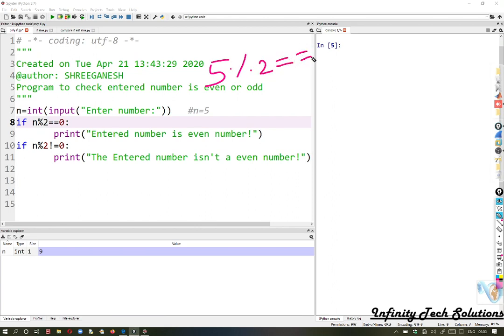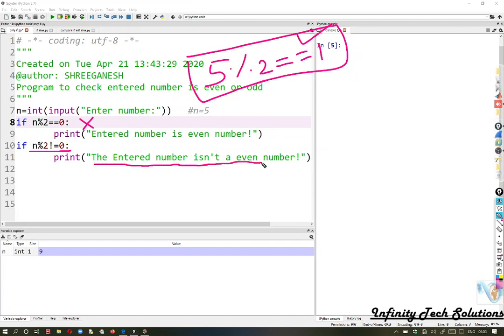5 mod 2 will generate remainder 1 and quotient 2. It will check whether 5 mod 2 is exactly equal to 0. What is our output here? It is 1. So this if statement is generating false output. Then we are checking one more condition here: n mod 2 is not equal to 0. This is correct. That's why it will be printing a message. It should print the entered number isn't even number.